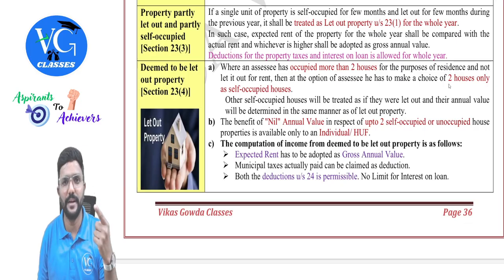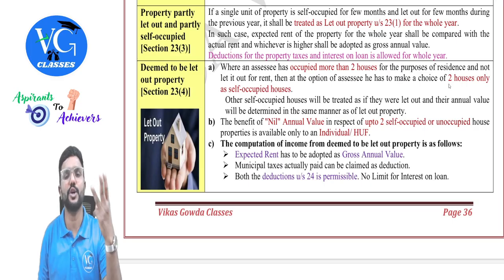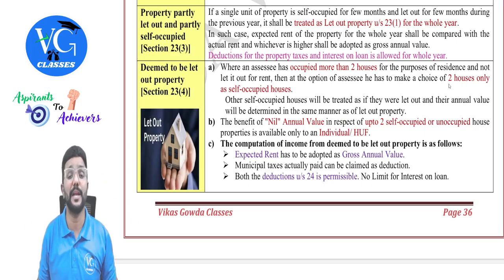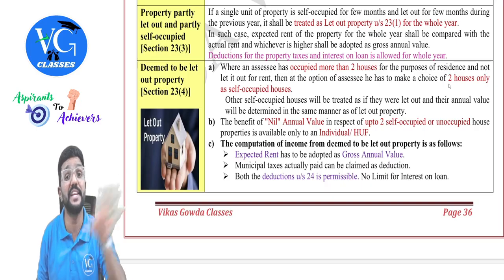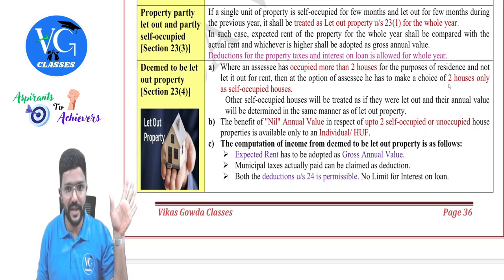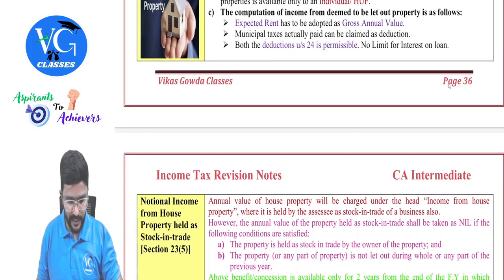That is municipal tax paid by the owner during the previous year, then 30% of NAV as well as interest on housing loan. All the three deductions will be allowed. And interest on housing loan will be allowed without any restriction. Without any restriction, guys. Yes, sir.